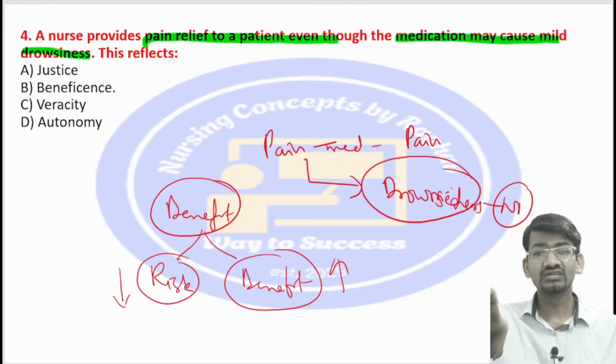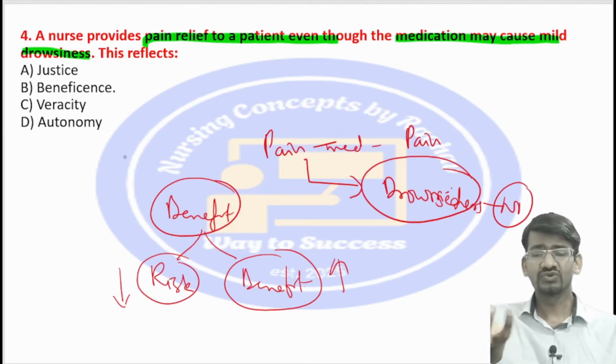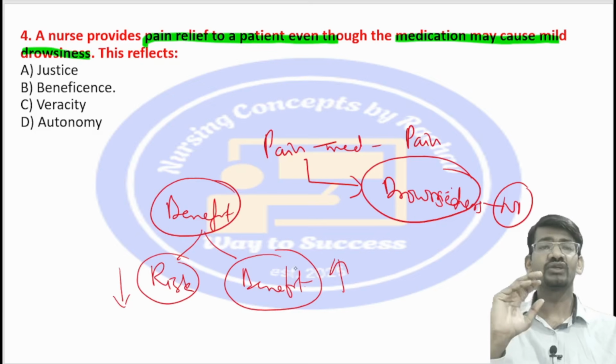So the benefit should overtake the risk. If by administering this medication there is more benefit to the patient, then drowsiness is not much of a problem, okay, instead he is getting relief from the pain, so that is the more benefit. So this is what we are making a benefit to the patient, doing good to the patient even though there is a risk or a problem.